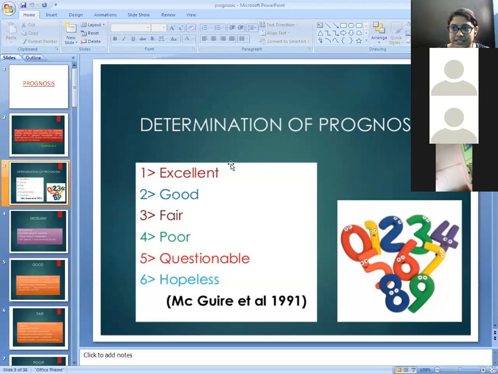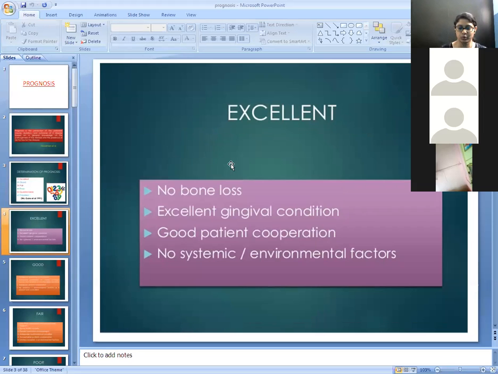So what are the different types of prognosis? First one is an excellent prognosis. Second one is a good prognosis. Third one is a fair prognosis. Fourth one is a poor prognosis. Fifth one is a questionable prognosis. And sixth one is a hopeless prognosis.